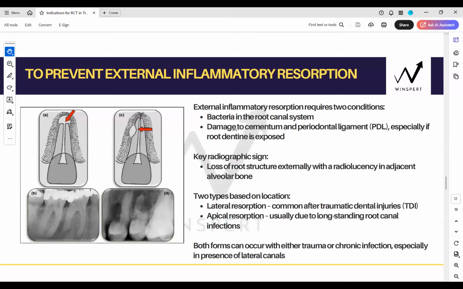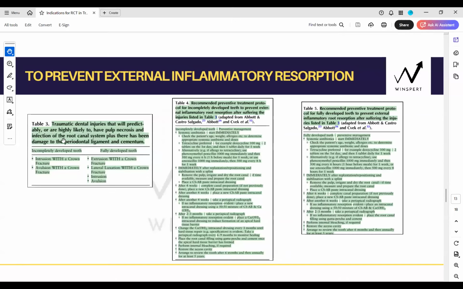Now, another reason when you will do immediate RCT is to prevent external inflammatory resorption, which we learned the factors that is in table 3, right? Where the chances of inflammatory resorption are higher. So in these situations also, you will do immediate RCT. When there is an immature one, there is a crown fracture, and with the avulsion also where there's a crown fracture in immature, and in fully mature teeth, extrusion with a crown fracture, lateral luxation with a crown fracture, and intrusion and avulsion. These will require immediate RCTs, right?